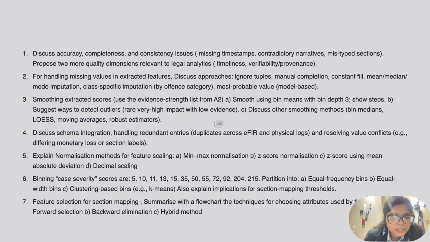Feature selection for section mapping: summarize with a flowchart the technique for choosing attributes used by the model, forward selection and backward elimination, hybrid feature selection methods. So all these questions will be answered in the next slides, which I am going to explain.